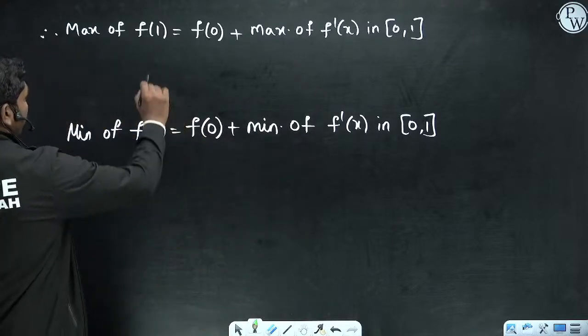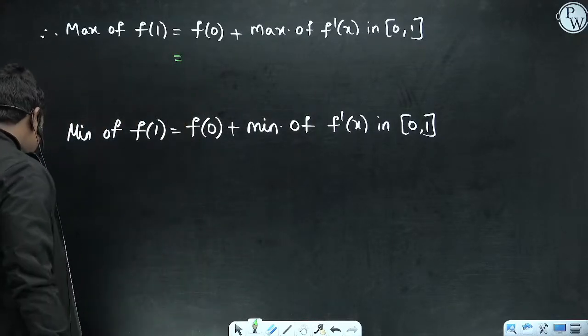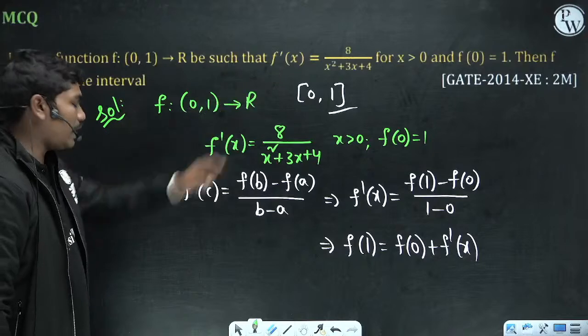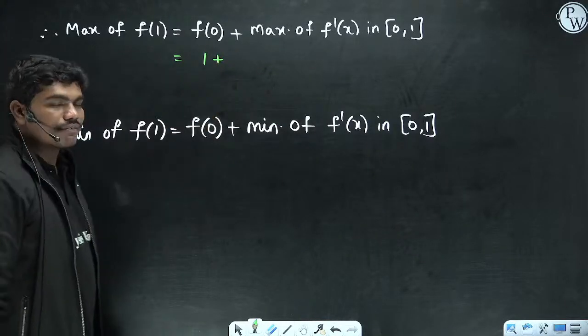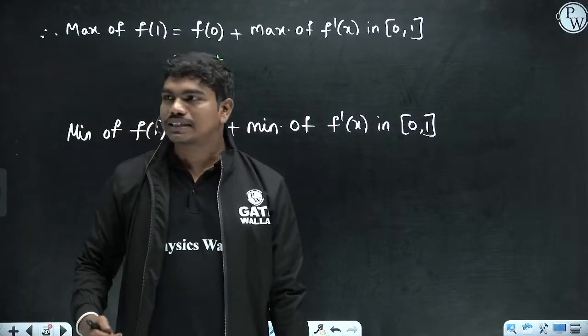So now the maximum of this value is nothing but, look, f of 0 is a fixed value, 1. So 1 plus what is the maximum of f dash of x?